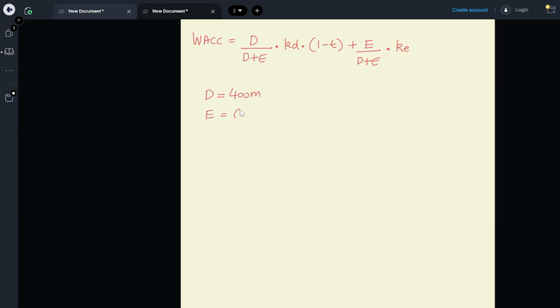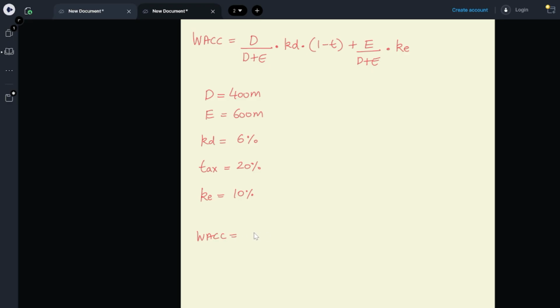equity is 600 million, cost of debt is, let's say, 6%, the tax rate is, let's say, 20%, cost of equity is, let's say, 10%. Cost of equity is usually greater than the cost of debt because equity holders have a residual claim on a company's assets. So to calculate WACC, this is what we will do.